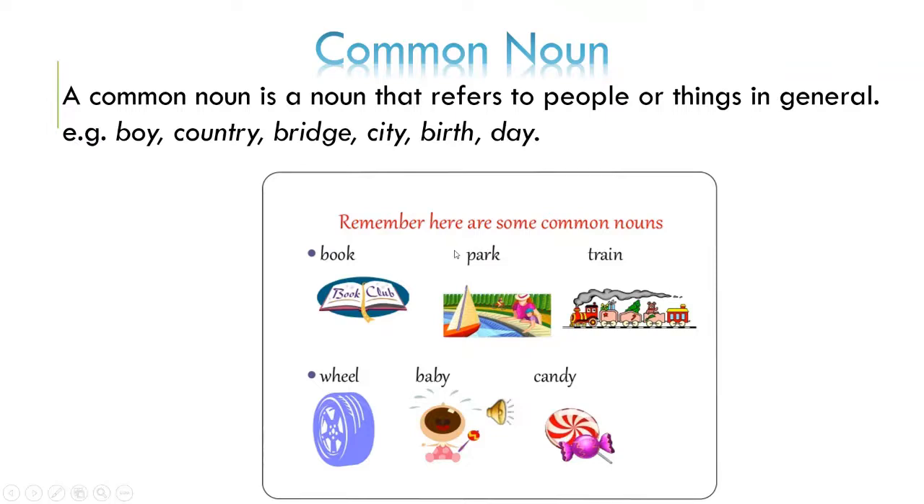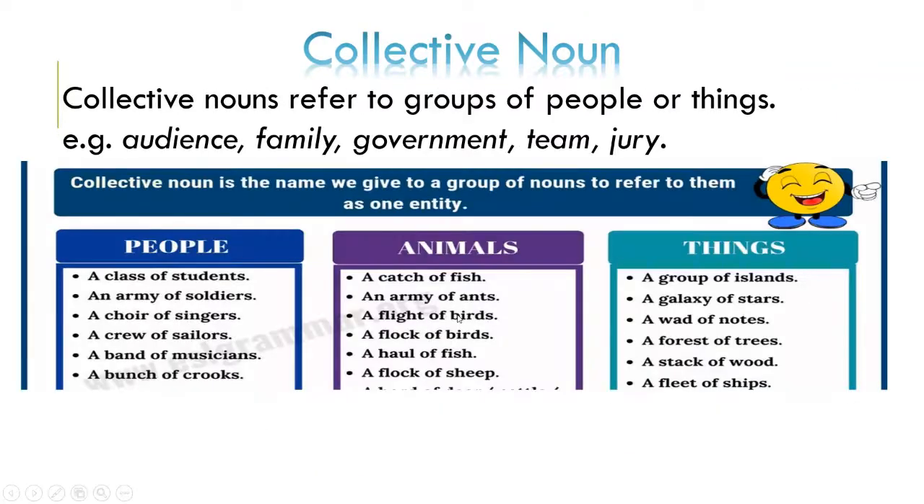The next is park. If we are talking about any park, that is known as a common noun. But if we are talking about a particular park, that is Chacha Nehru Park, right? That means it is a proper noun. Moving next, here are many examples.